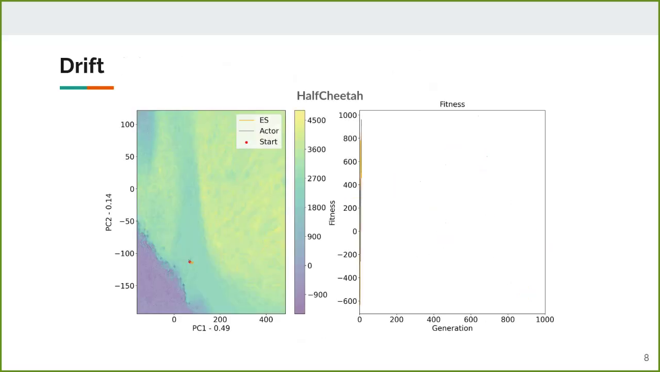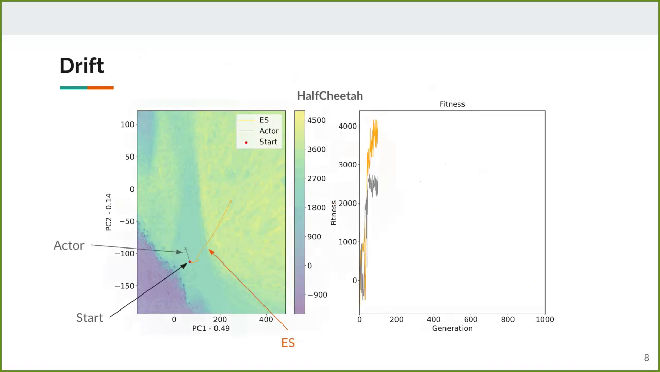We can project the trajectories into 2 dimensions for the ES in orange and the actor in gray. On the right is the fitness plot for both of them. They start from the same genome. After a few generations, they diverge and drift apart. The ES finds good policies while the actor struggles.